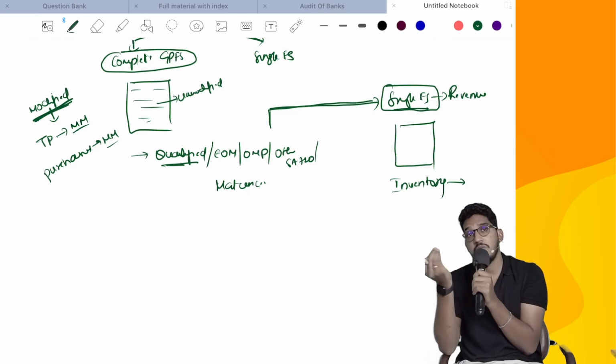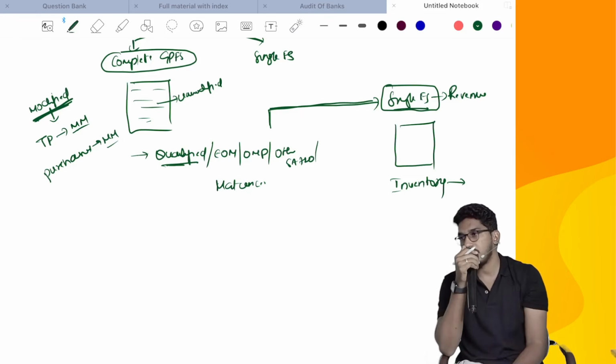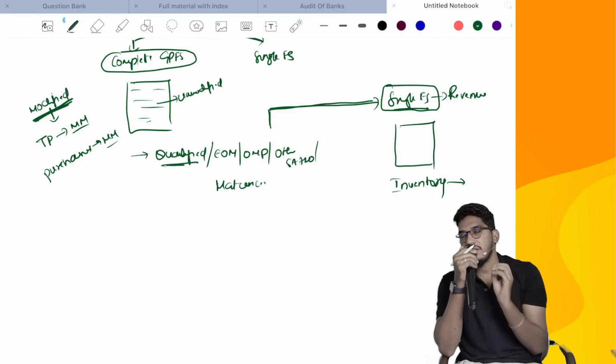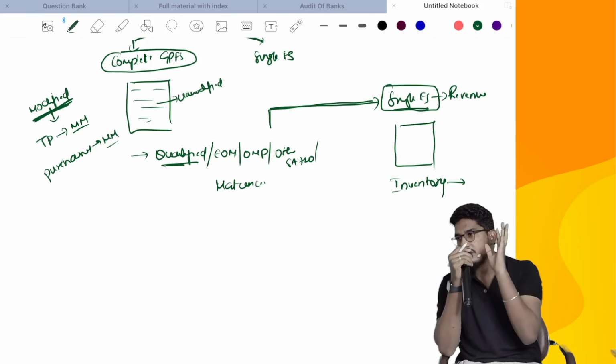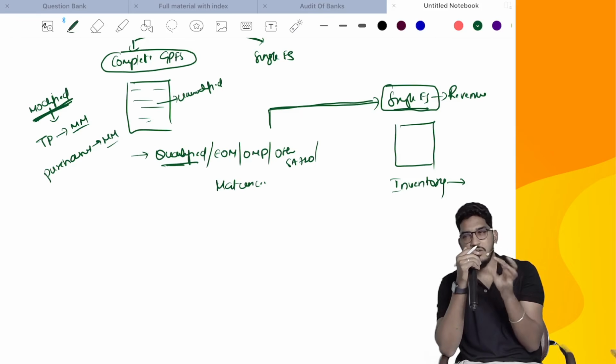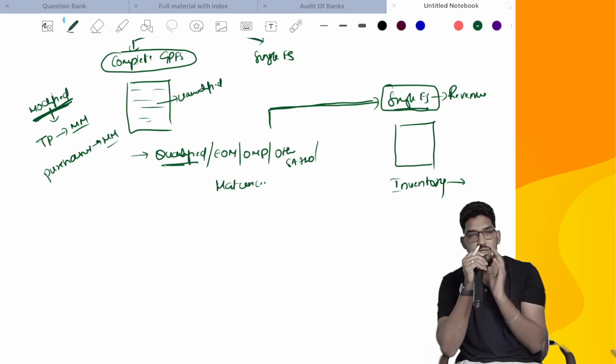In some cases, you might be required to give a reference in your audit report on the single financial statements also. Able to understand? See here, they did not give any structure of the audit report. Once again, I am telling you there is no hard and fast rule for the audit report. The audit report is completely left to discretion. Even in the opinion, they don't want to interfere with what kind of phrase you have to use. They have left it to professional judgment. So opinion and reporting will look like a bit of loose ends. So many loose ends they have kept there. In every aspect they have left it to the choice of the auditor.